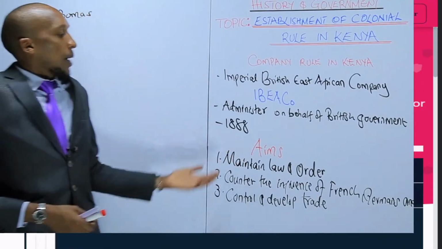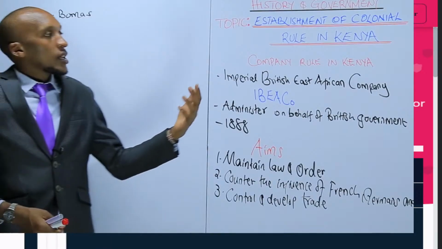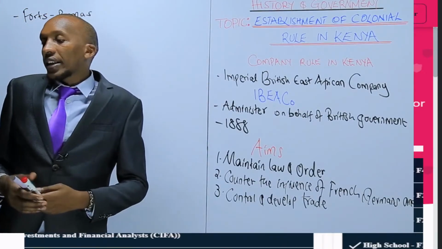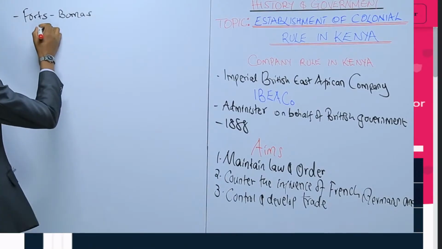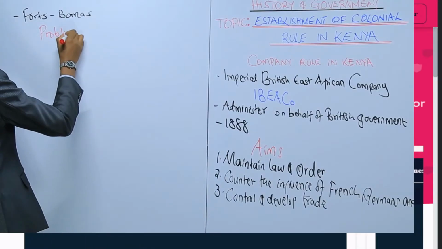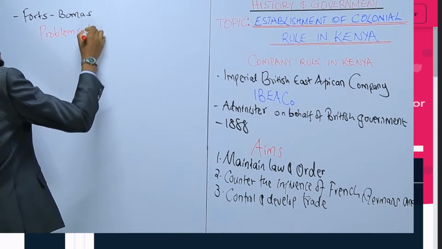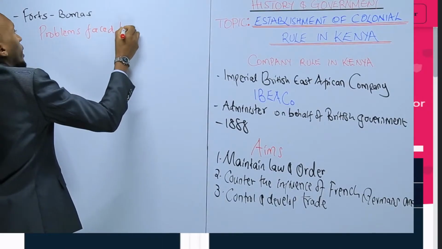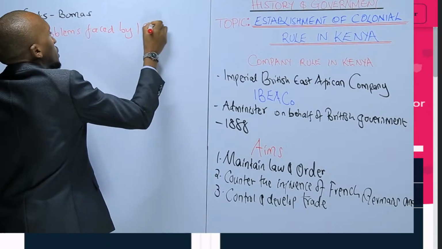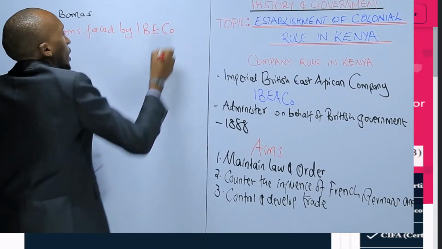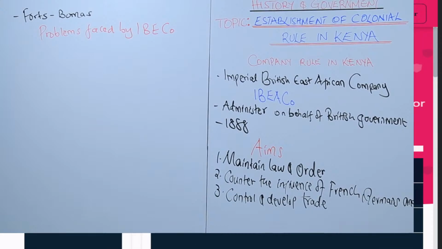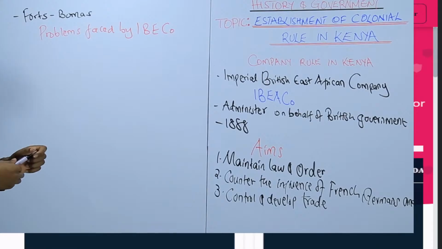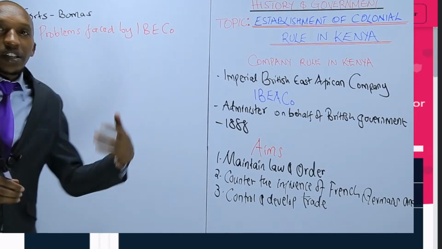Despite them making those achievements, they also encountered some problems. So what are the problems faced by the Imperial British East African Company in establishing their control?